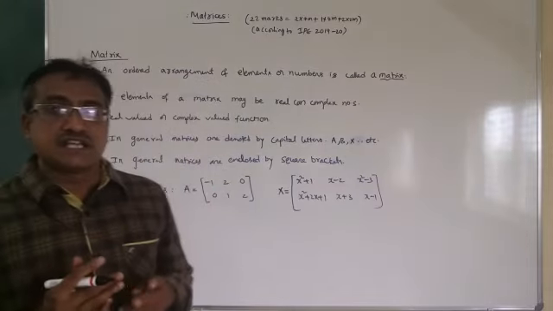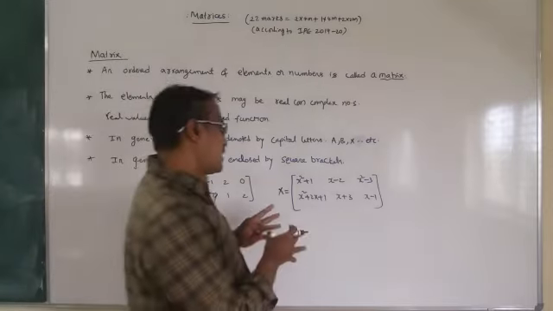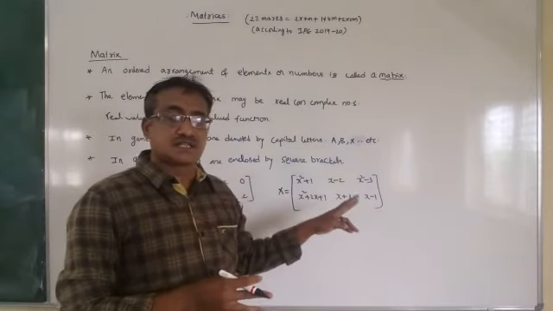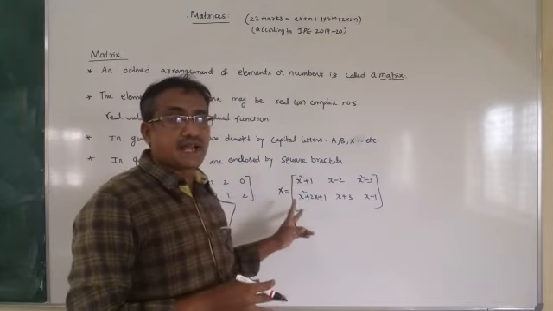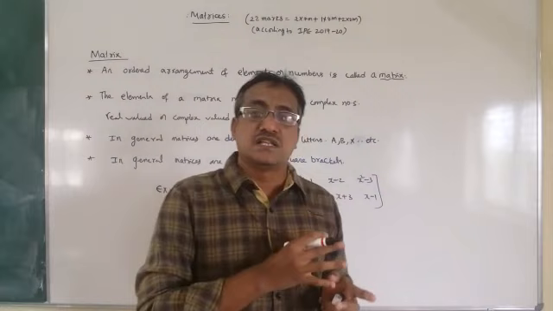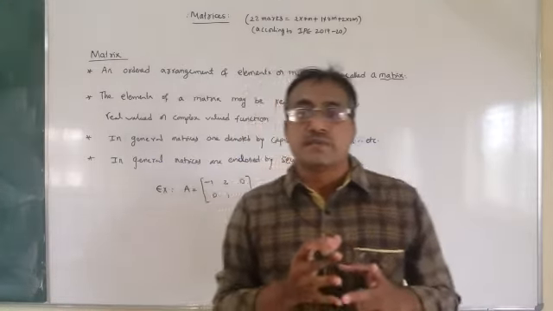Now again you can see we have arranged some functions in an order, enclosed with brackets and denoted by a capital letter. This type of arrangement is also called a matrix.